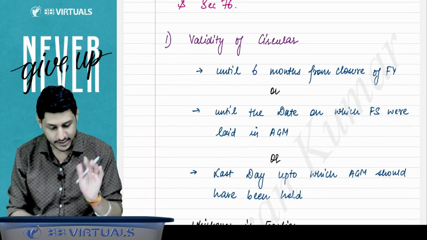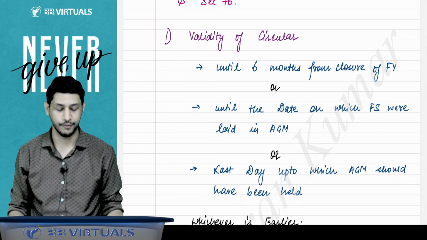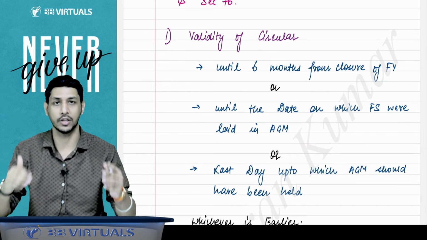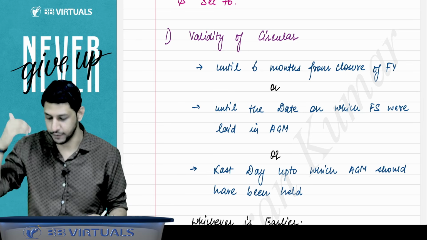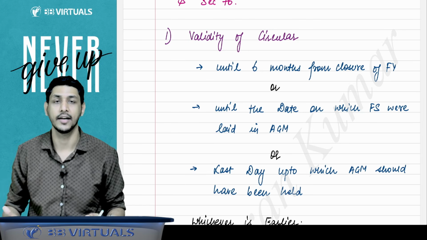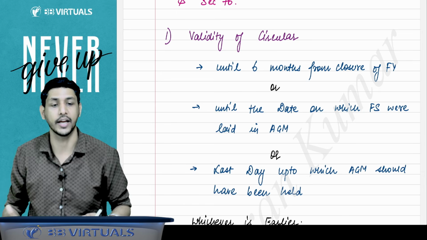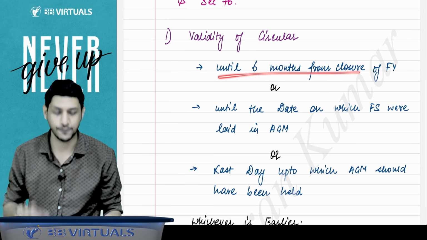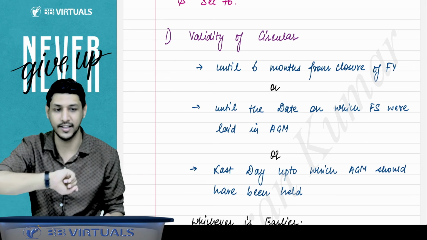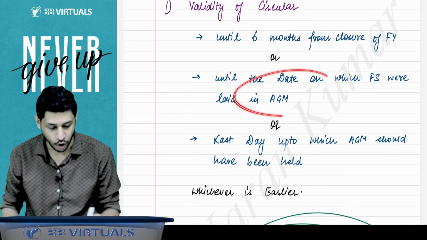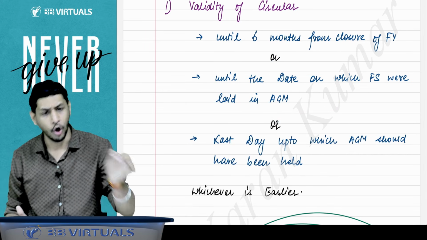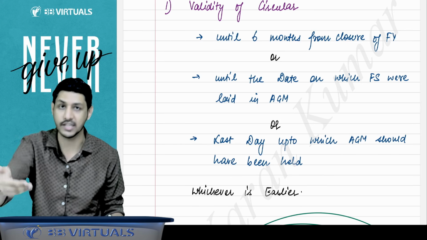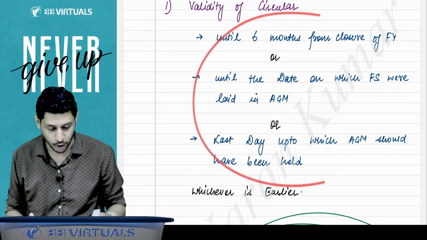Sir, what is the first point? That is validity of circular. Up to what time period will your circular be valid? You have issued the circular today for raising deposits. Up to when will this circular be valid? It will be valid for a period of 6 months from the closure of the financial year, or the date on which the AGM is held, or the last day up to which the AGM should have been held, whichever is earliest. You have to find out 3 dates.